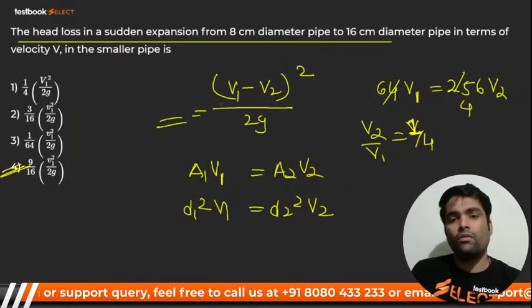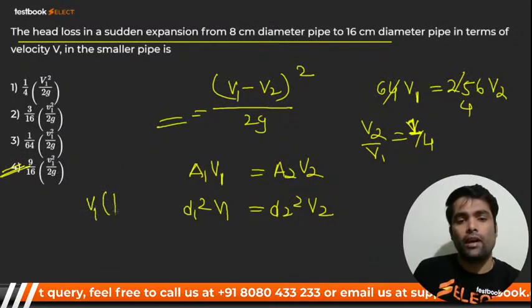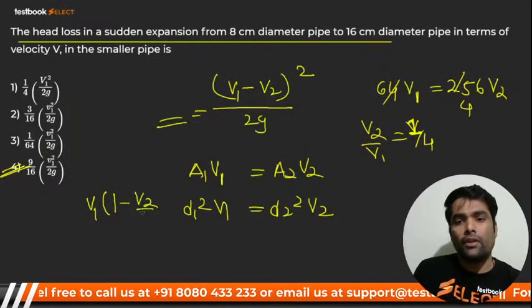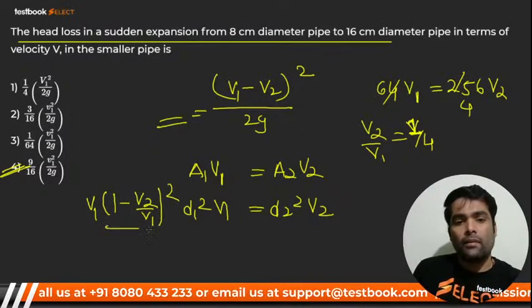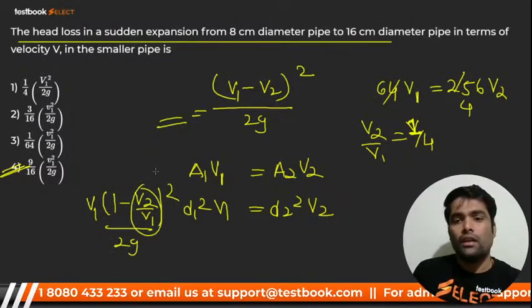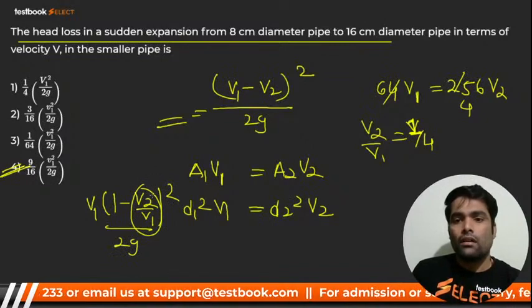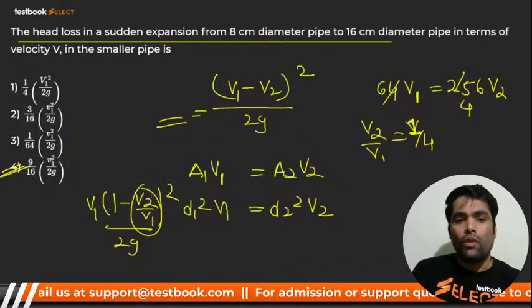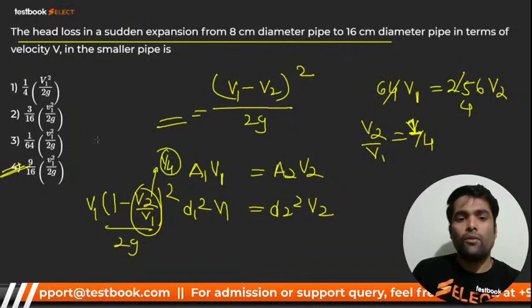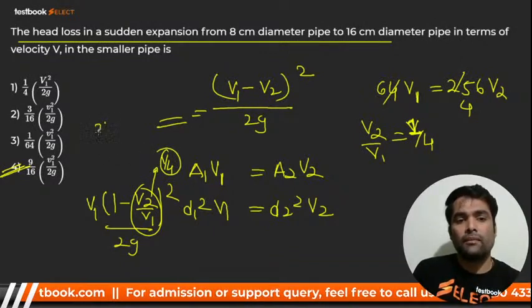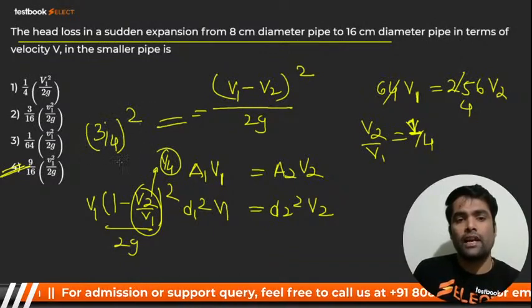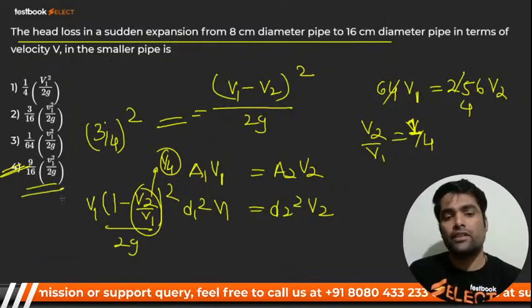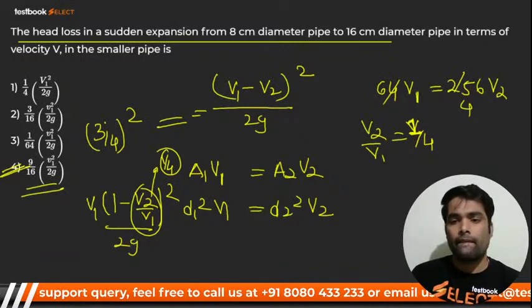Then V1 square into (1 minus V2 by V1) का square divided by twice g. And you know that this is 1 by 4, that is 1 minus 1 by 4, nothing but 3 by 4 ka square. That will be 9 by 16. So 9 by 16 will be the correct option. Here we go.